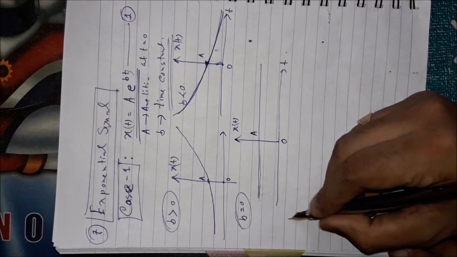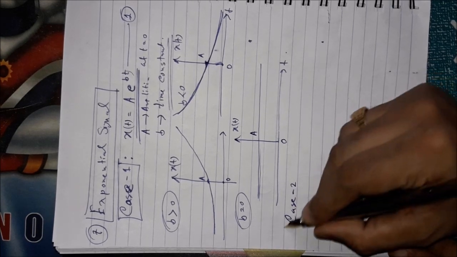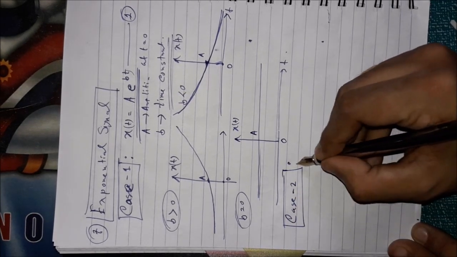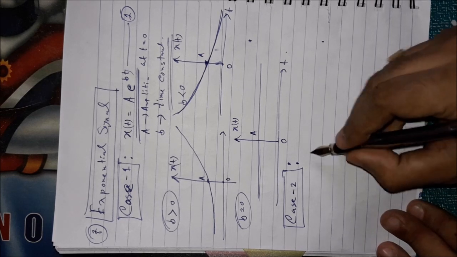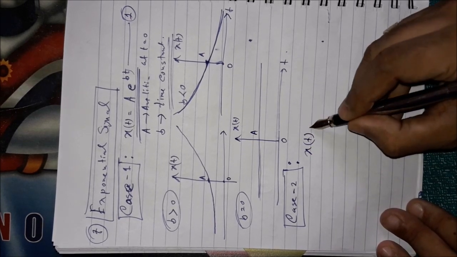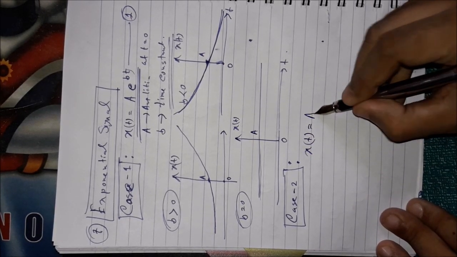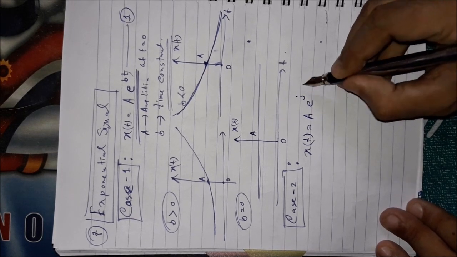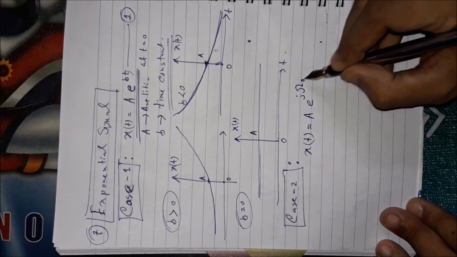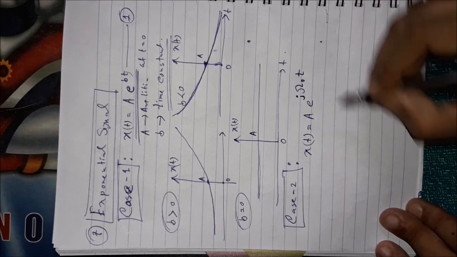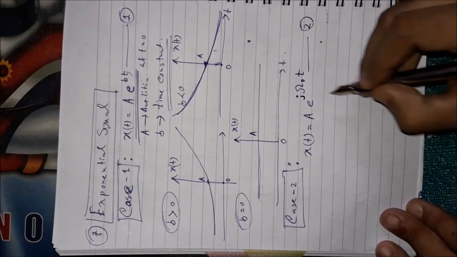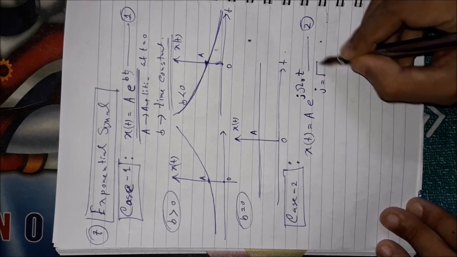Okay, case 2 is the complex exponential signal. The complex exponential signal is regarded as a e to the power j omega 0 t. What is j? It is equation number 2. j means root minus 1.